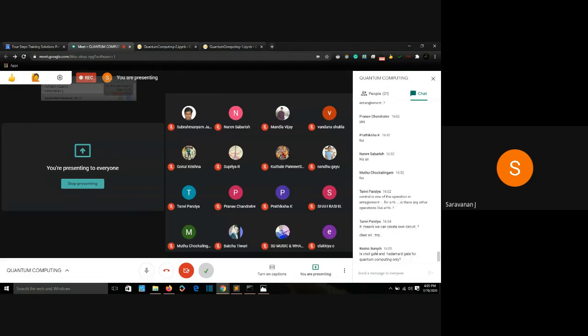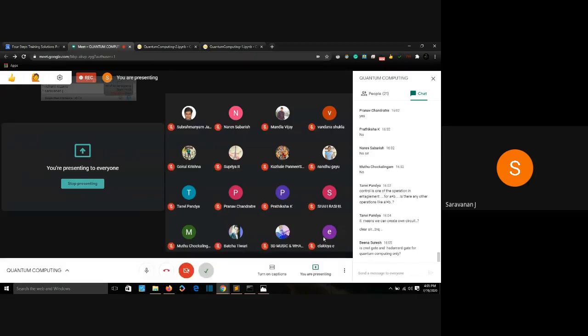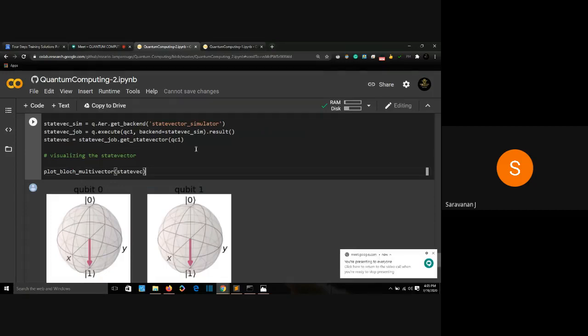So if I measure my zeroth qubit, are the CNOT gate and Hadamard gate for quantum computing only? Well, they can be used in normal computing too. Actually, we are not running it in a quantum computer. We are running it in a simulator, a quantum computer simulator. It can be used in normal computers too, but these were specifically designed for quantum computers. There are versions for it in normal computers too.